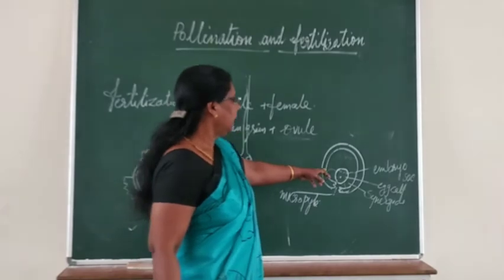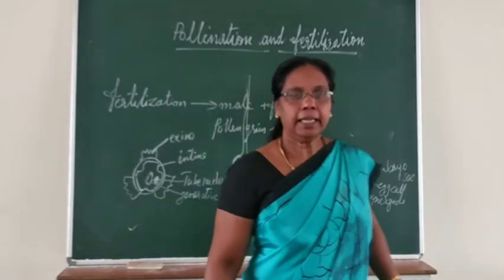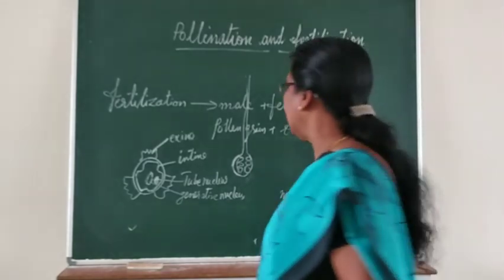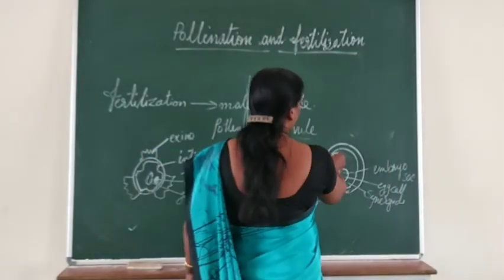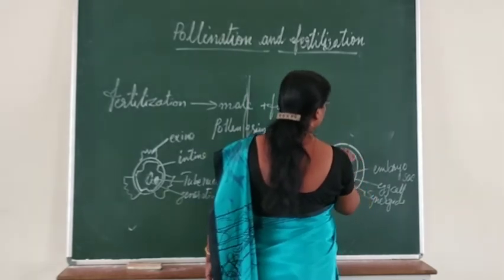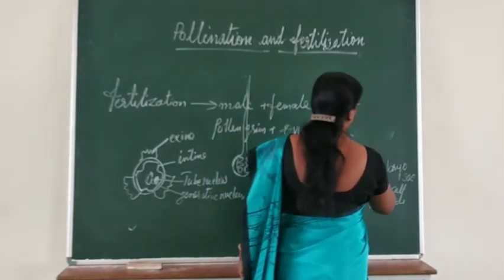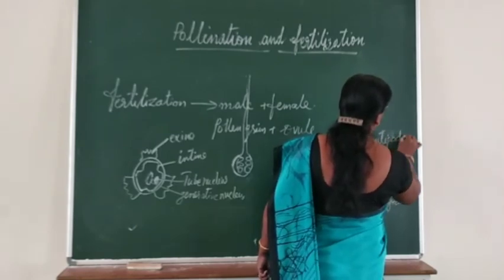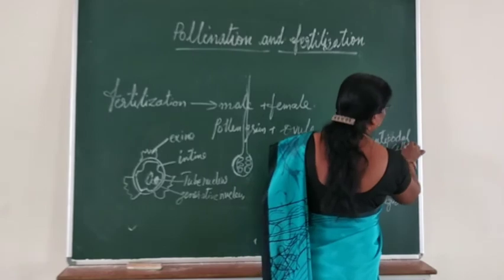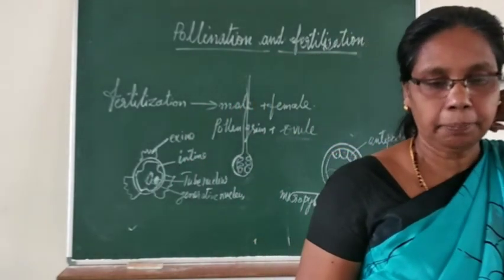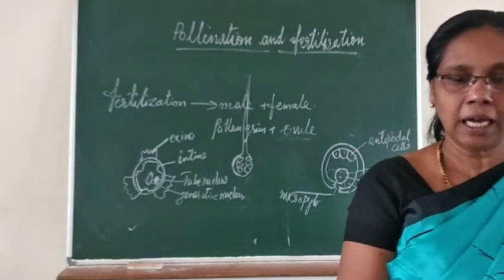So 3 cells are here. Then there are 3 cells at the opposite end, and these are called antipodal cells.